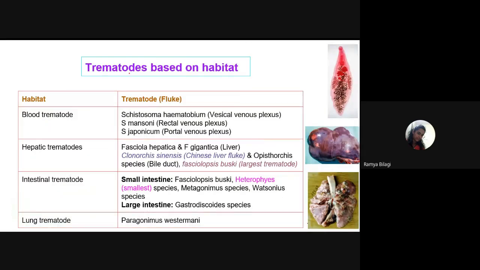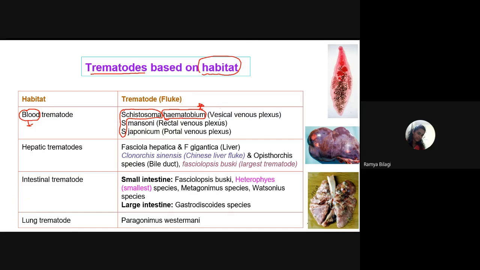Now this slide shows the classification of the trematodes based on the habitat, the area where they live. Based on that, they have been classified into four categories. If they live in the blood, they are called blood flukes or blood trematodes. The best example of blood trematodes is nothing but Schistosomes. Among these, the very important one is Schistosoma haematobium.